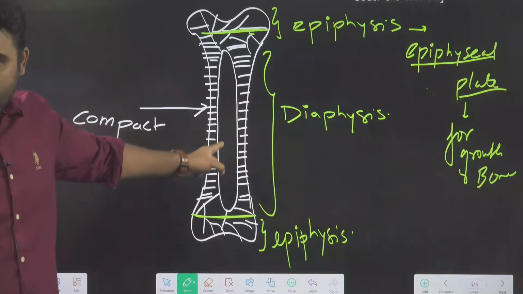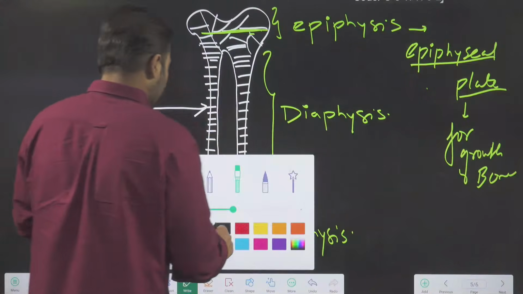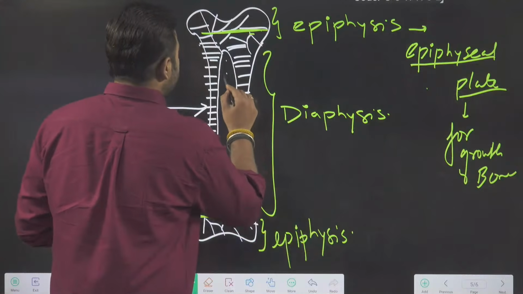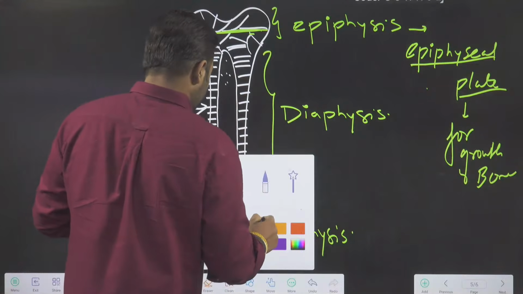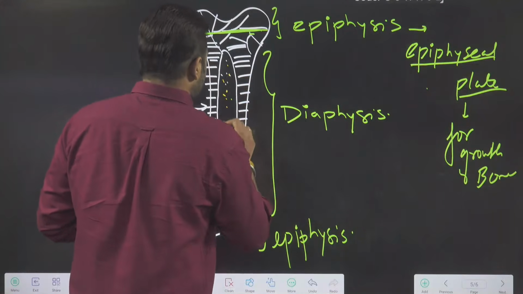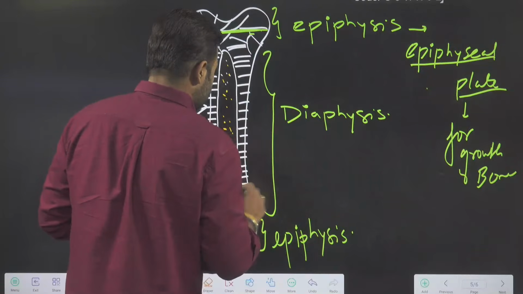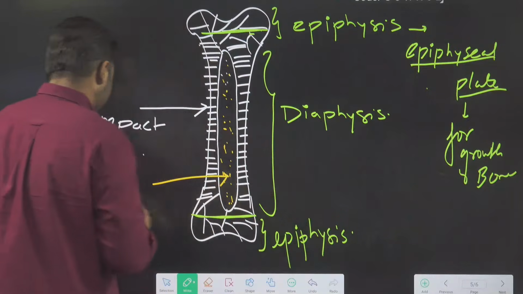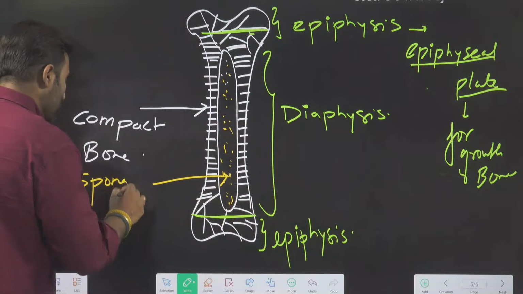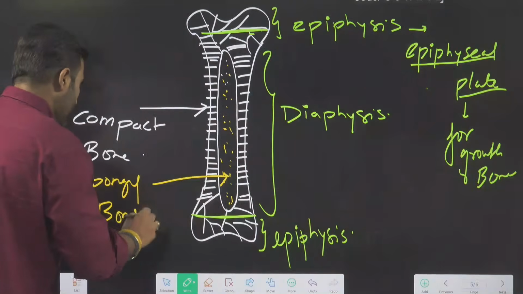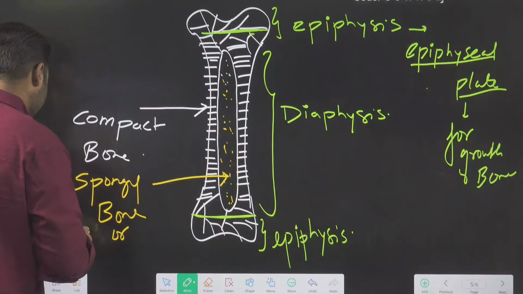The inner part is what you will call the spongy bone or the cancellous bone.